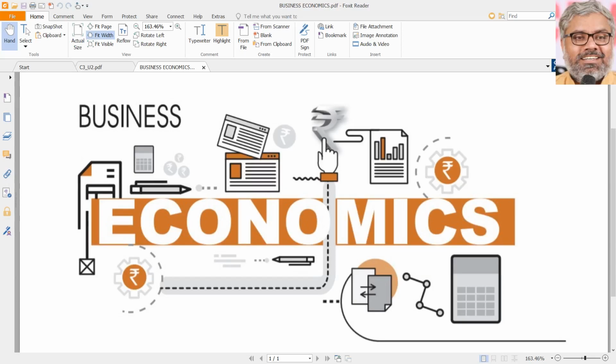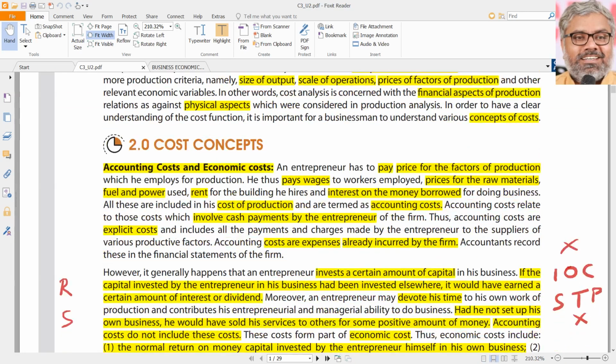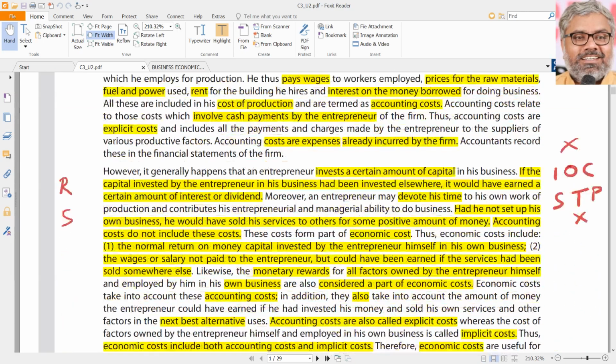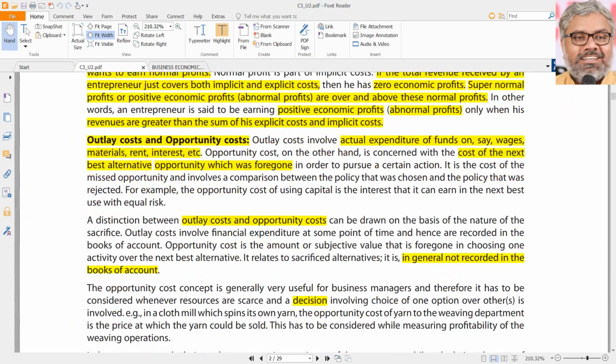In the earlier session, in relation to chapter 3, unit 2 of business economics, which is related to the theory of cost, we discussed some of the basic cost concepts and the very important distinction between accounting costs and economic costs, and in the same way accounting profits and economic profits.